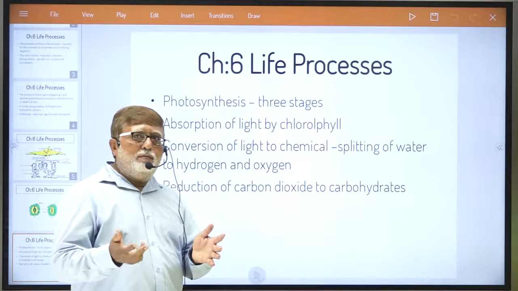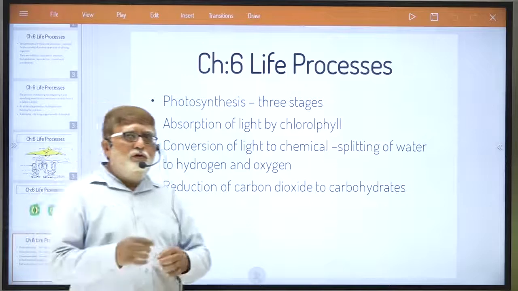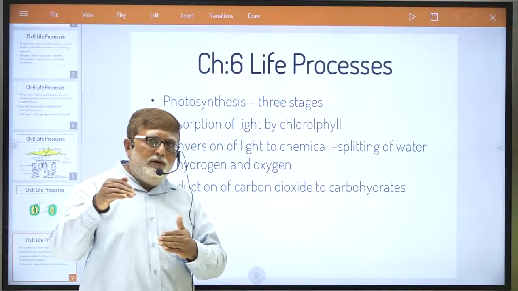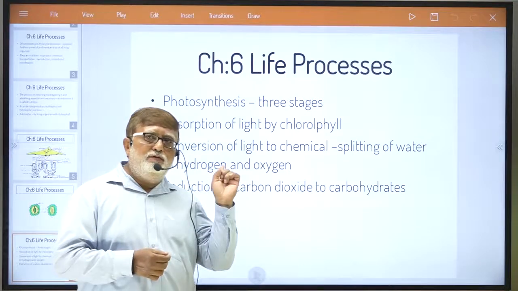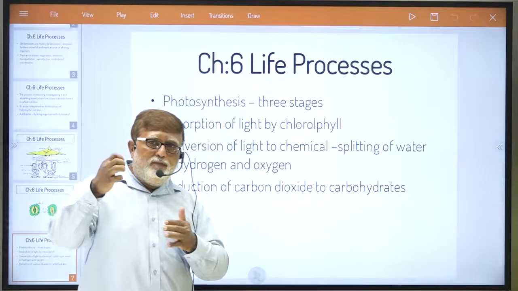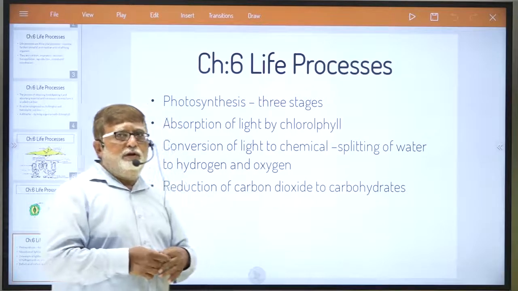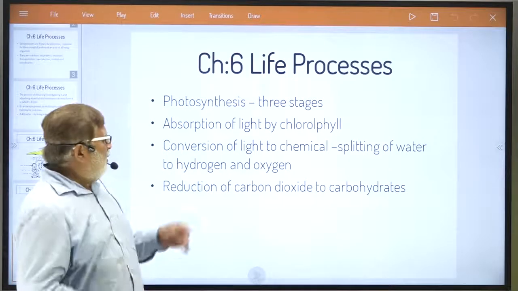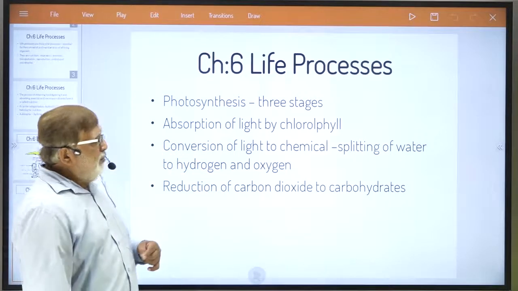First, photosynthesis always takes place in the presence of sunlight. You all know absorption. Which organelle of the plant cell actually absorbs the sunlight? That's chlorophyll. Chlorophyll absorbs the sunlight and gets excited during the daytime, during the daylight. Okay. Second one, absorption of light energy by chlorophyll.